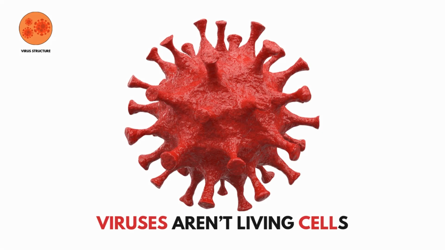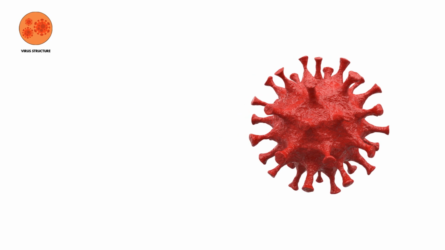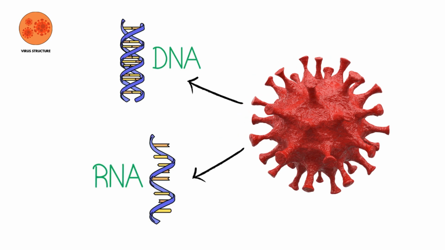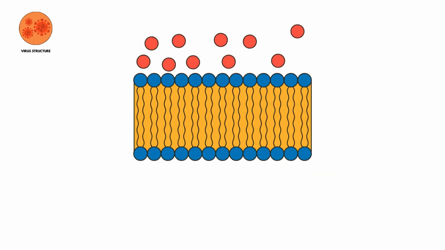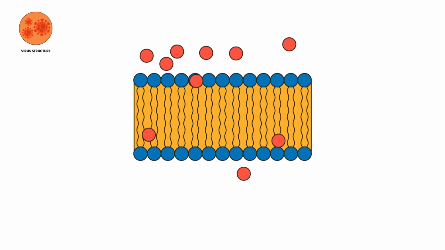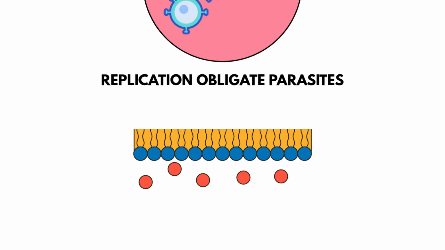Virus structure. Viruses aren't living cells. They're genetic material, either DNA or RNA, wrapped in a protein shell called a capsid. Some also carry an envelope made from the host cell's membrane, which helps them infect new cells.